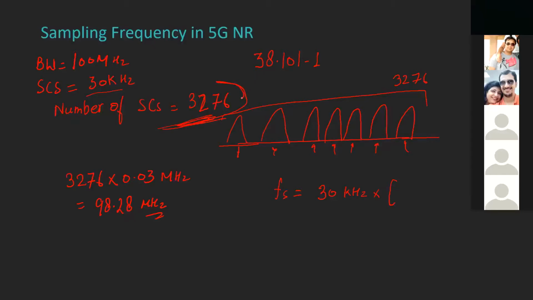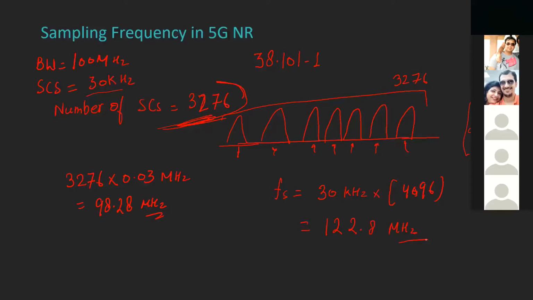We will see in further sessions that the number of samples in one period should be a power of 2, because that will ease our implementation of DFT or FFT. I'll not go into much detail at this point. So that number will be 4096.